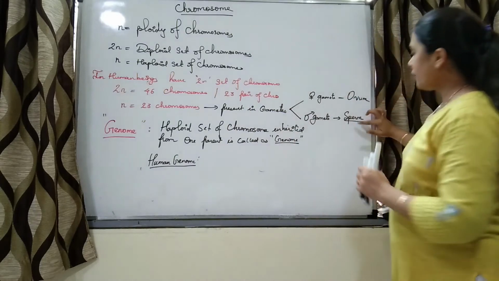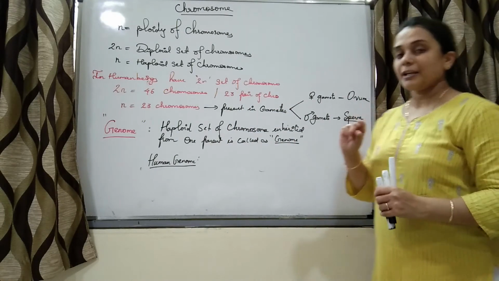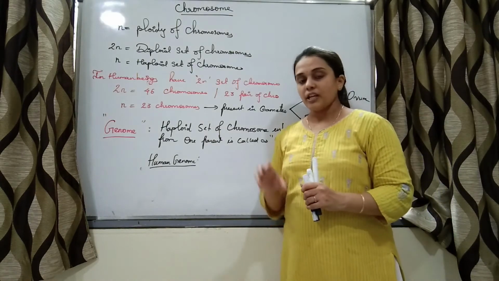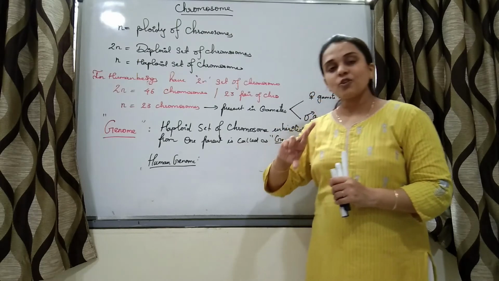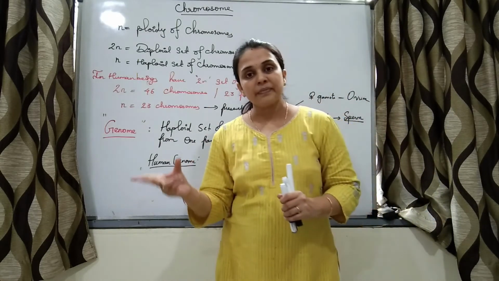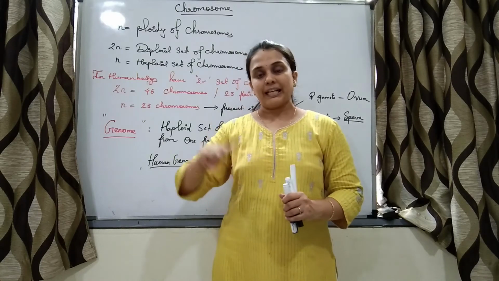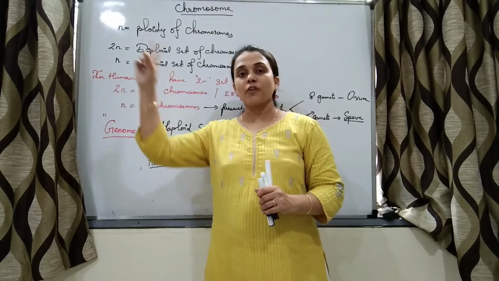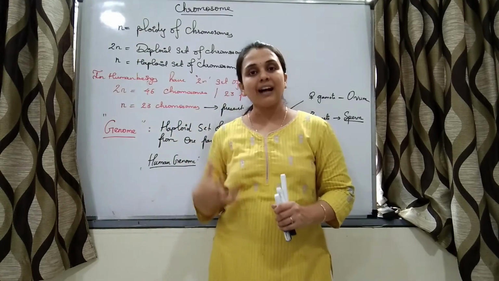So when sperm and ovum fuse, a diploid zygote is formed. The diploid zygote will have 23 chromosomes from sperm and 23 chromosomes from ovum. That is 23 chromosomes from one parent and 23 chromosomes from the other parent.